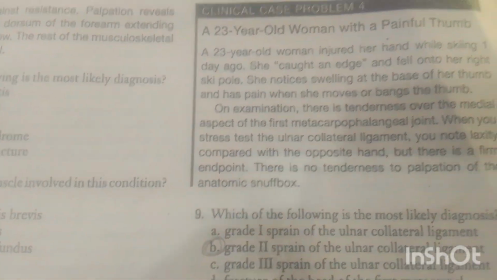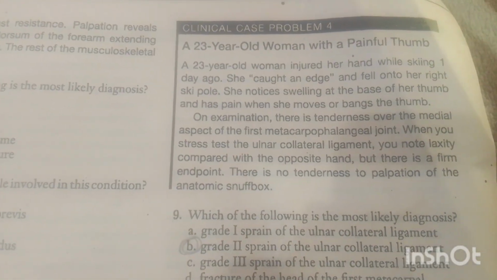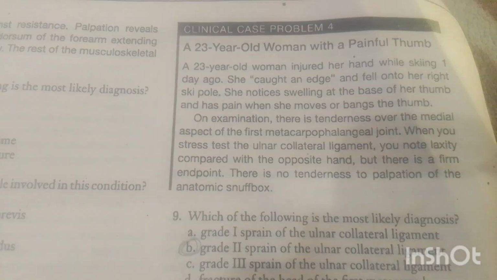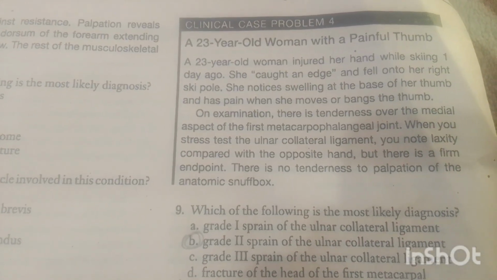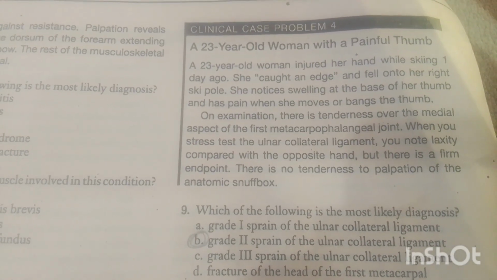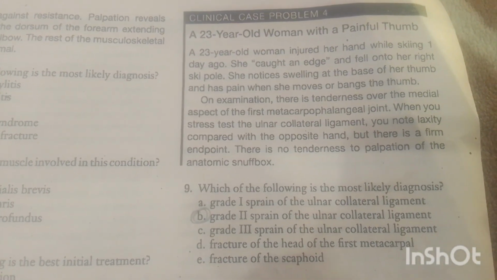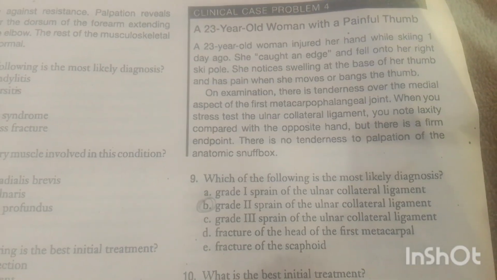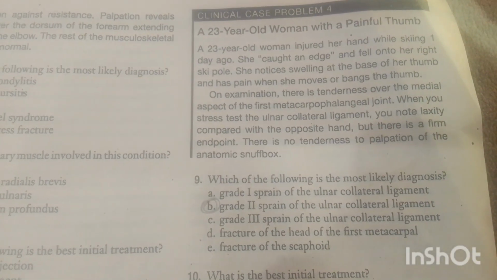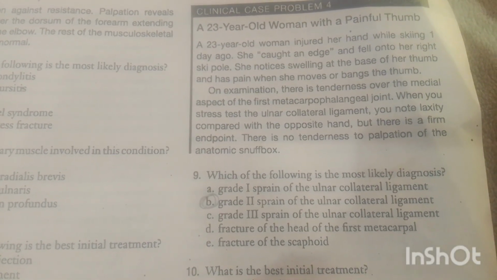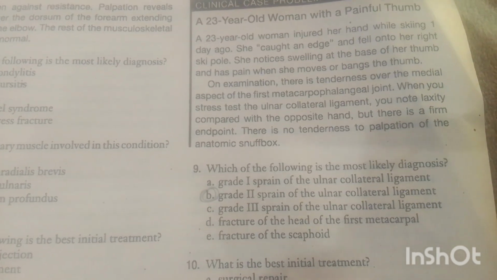Problem 4. A 23-year-old woman injured her hand while skiing one day ago. She caught an edge and fell onto her right ski pole. She notices swelling at the base of her thumb and has pain when she moves or bangs the thumb. On examination, there is tenderness over the medial aspect of the first metacarpophalangeal joint.